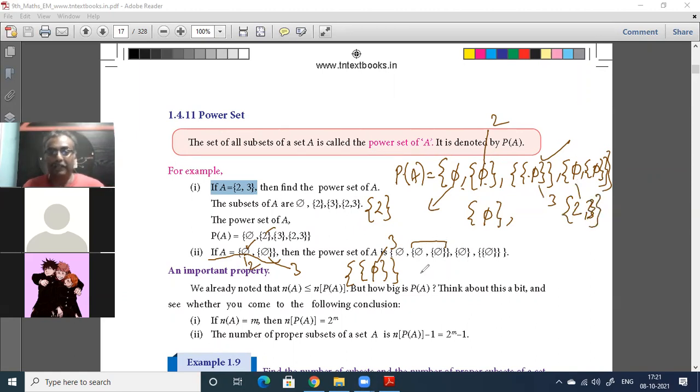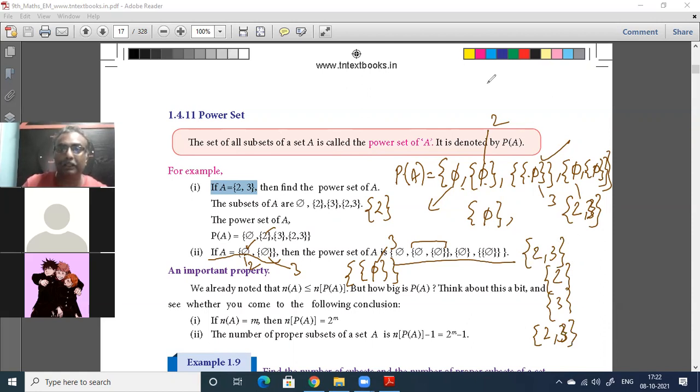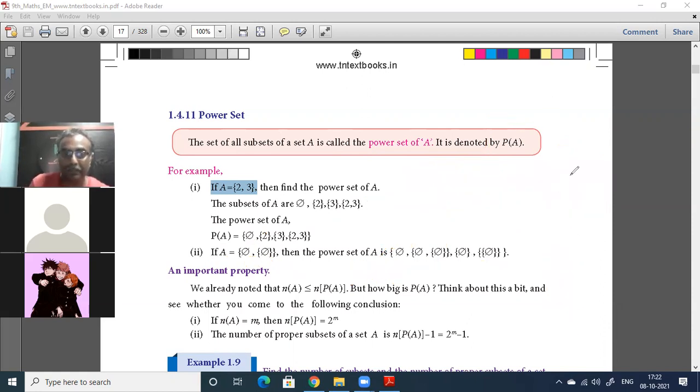You understood? Okay, so this is a very tricky, confusing thing. But you should not be confused. What you have to do is think of the set {2, 3}. Just think of the set {2, 3} and form the same kind of elements for that. You will put 2 into brackets and you will put 3 into brackets. Each element will be put into brackets and the whole thing will also be put into brackets. That's all. You understood that? Do you want me to say it once again?